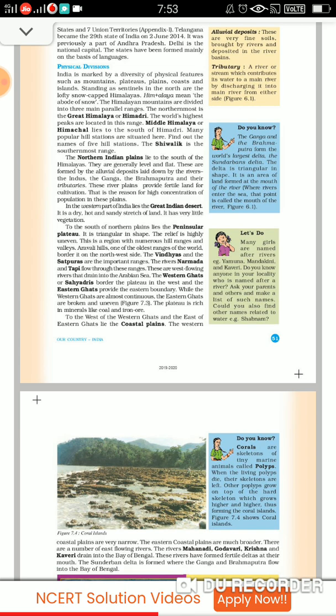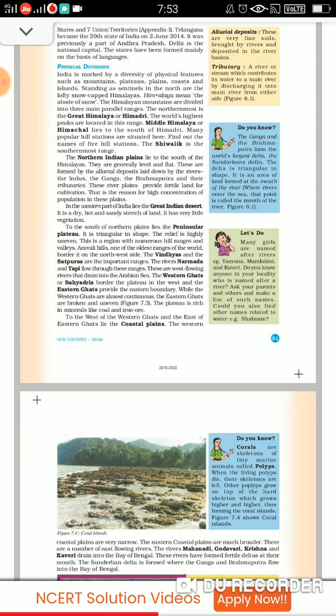Now the northern Indian plains, they are to the south of Himalayas, and they all are level and flat. Alluvial soil deposits are found there. Those are laid down by the river Indus, Ganga, Brahmaputra, and their tributaries. These river plains had fertile land, and it's very good for cultivation. That's the reason why a lot of population is settled in these plains. Then comes the Great Indian Desert, very dry western parts of India, very dry sandy stretch, very little vegetation.